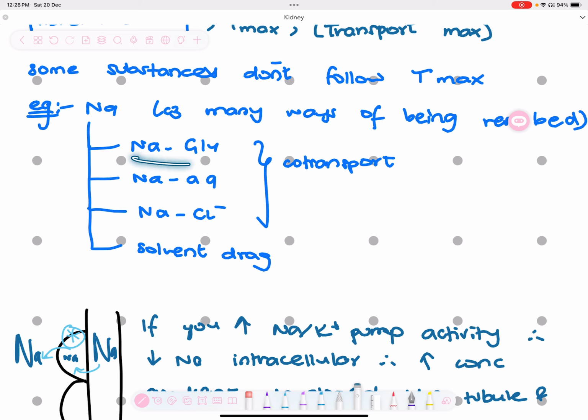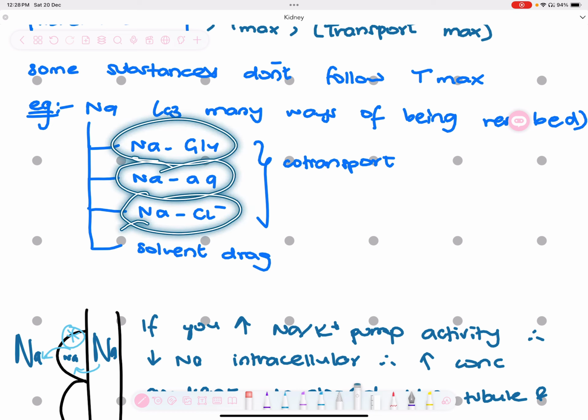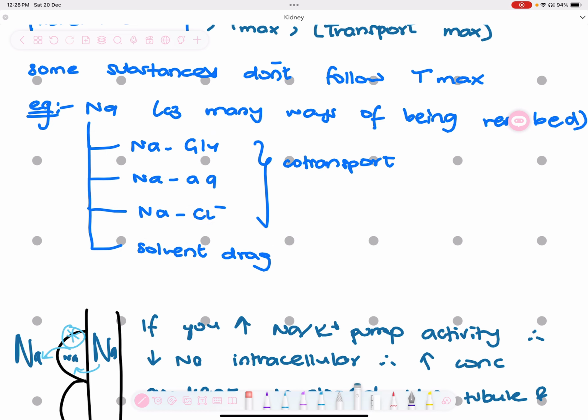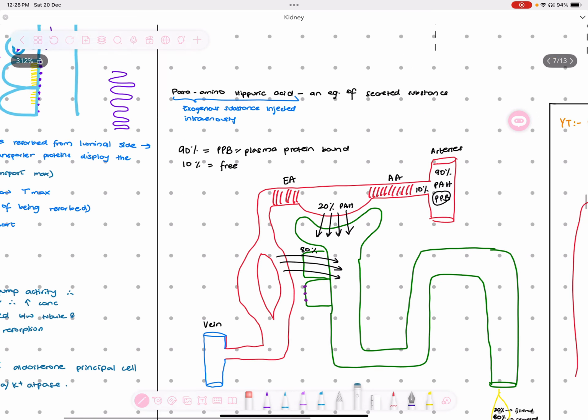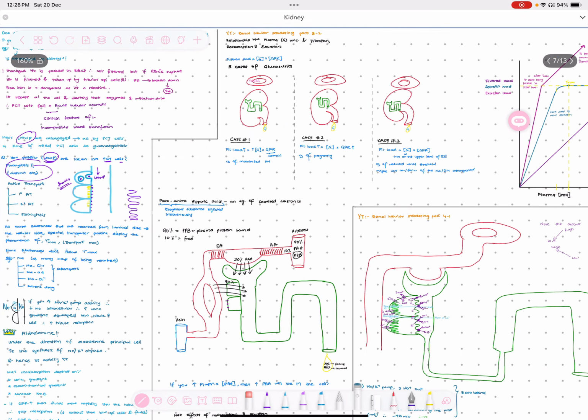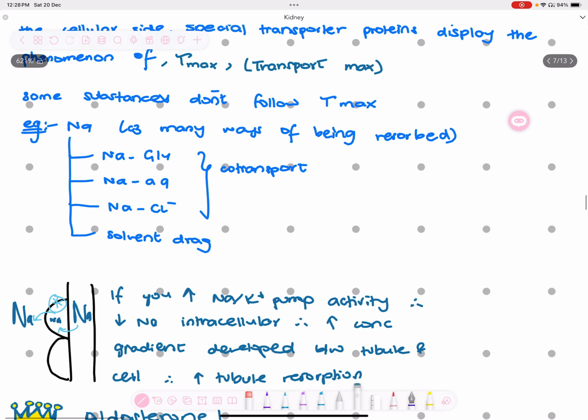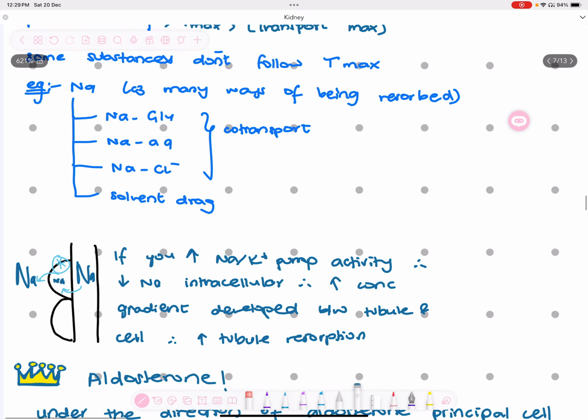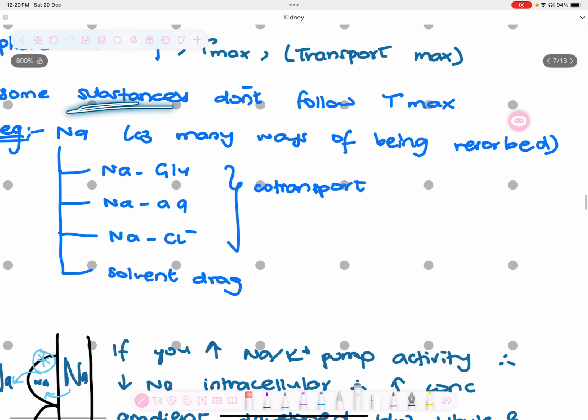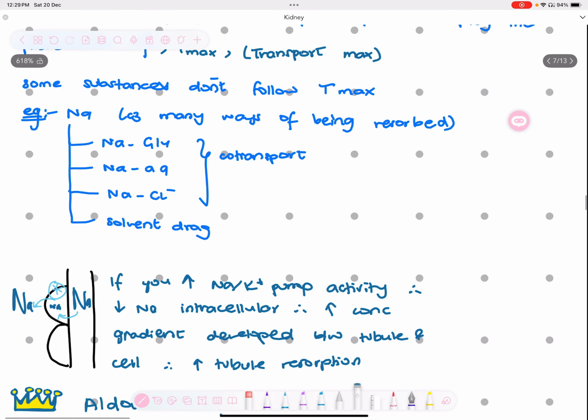Why is it so? For example, sodium, क्योंकि it has several ways of being reabsorbed, right? You have sodium glucose co-transporter, you have sodium amino acid co-transporter, you have sodium chloride co-transporter, and even solvent drag may be sodium reabsorbed. So there are a lot of ways for it to be taken up, और ये तो सिर्फ proximal convoluted tubule है ना, eventually आगे जाकर if you see distal convoluted tubule, उधर भी with the help of principal cells sodium can get reabsorbed. So उसके several ways हैं, so it doesn't follow the phenomenon of the transport maximum.